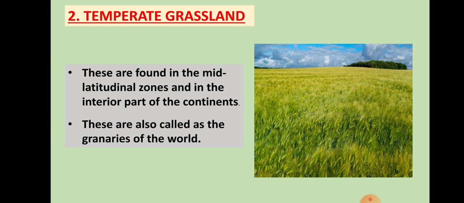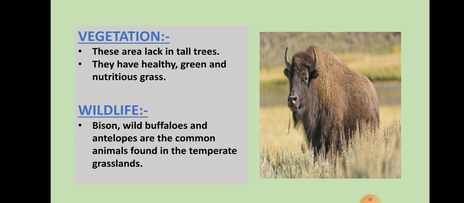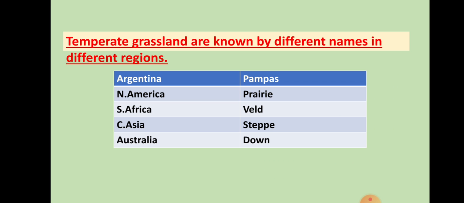Now, the second subcategory is temperate grassland. These are found in the mild latitudinal zones and in the interior part of the continent. These are also called the granaries of the world. Vegetation. These lack tall trees and they have healthy green and nutritious grass. So, bison, wild buffaloes, and antelopes are the common animals found in the temperate grassland.